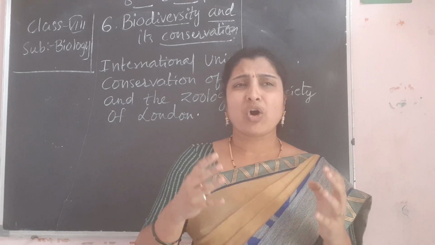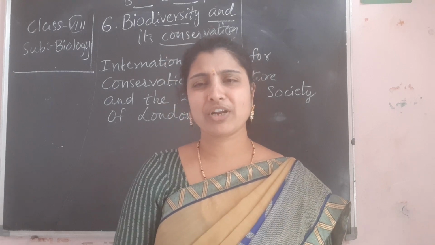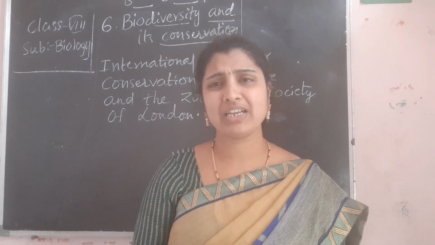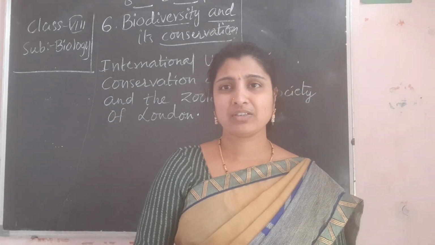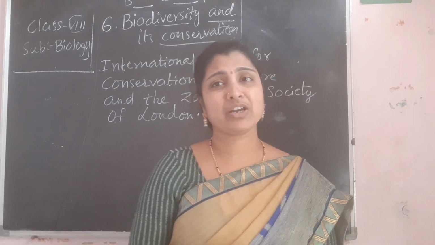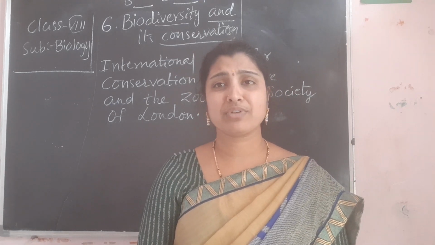So, what are the organisms that are living worldwide? Different species of organisms living worldwide, belonging to a particular habitat, is known as biodiversity.